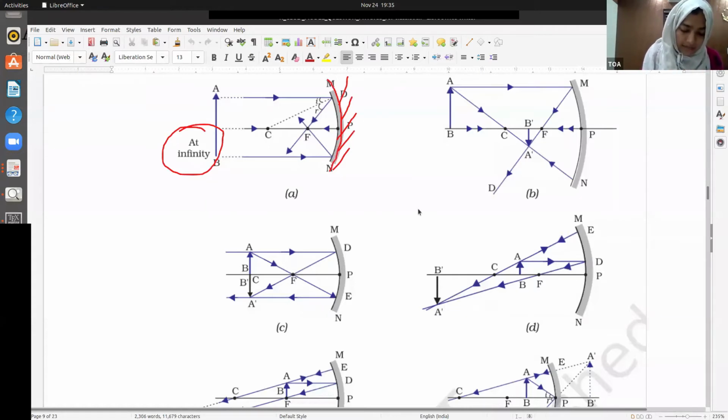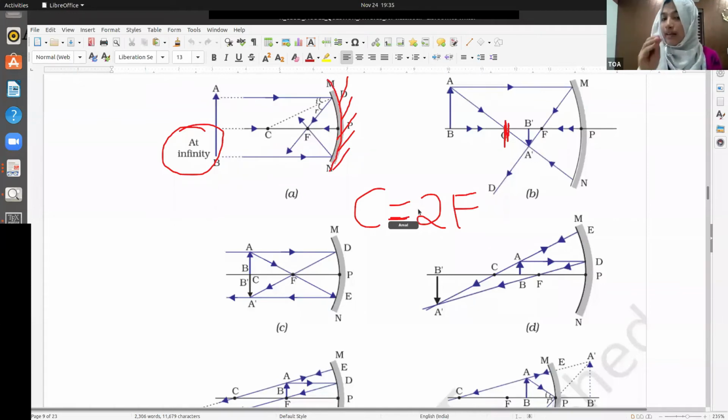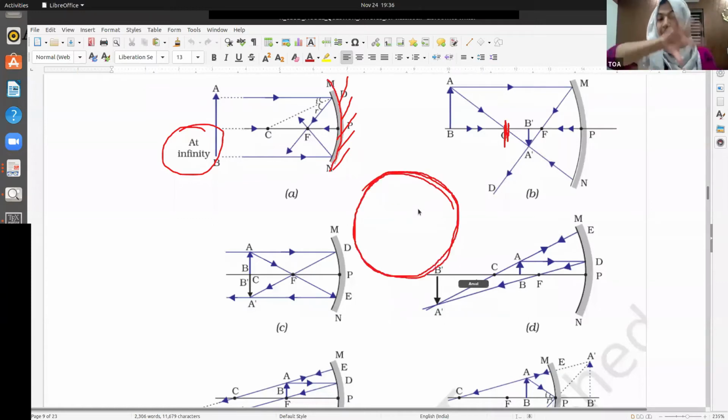And this is the C. What is the relation between C and F? C is 2 times F, 2 times the focal length. That is the center of curvature. Do you know what the center of curvature actually is? See, this mirror is cut from a sphere, something of spherical shape.